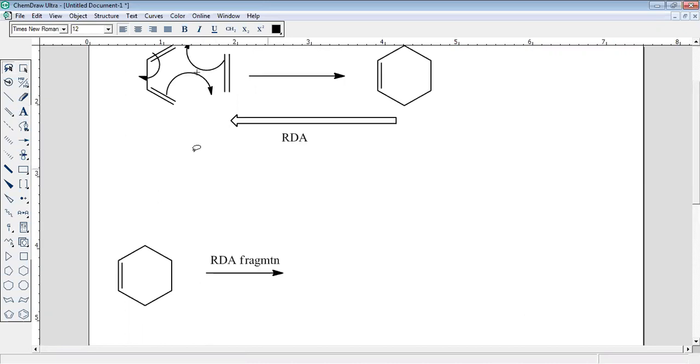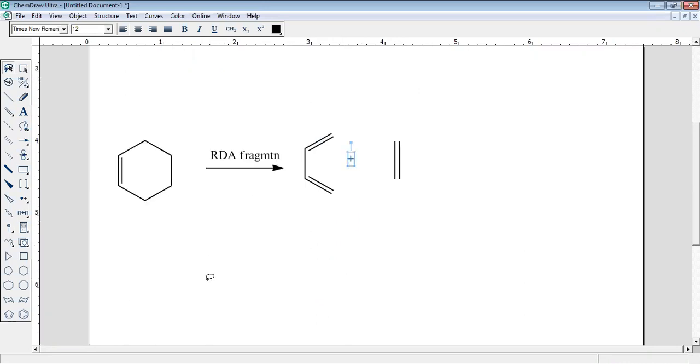So what will we get when we perform this RDA? We will get these products. Yes, you will get this and this one. Yes or no? Yes. These two products will form, and they will give you a line in the mass spectrum.